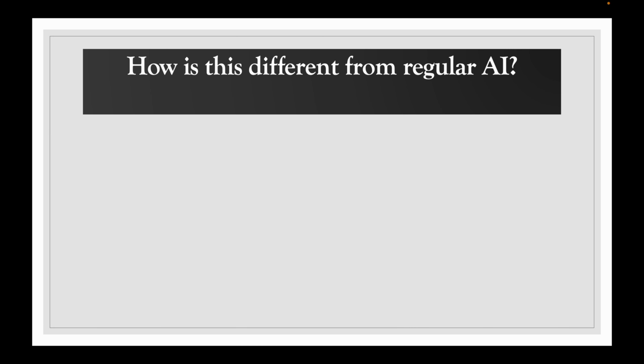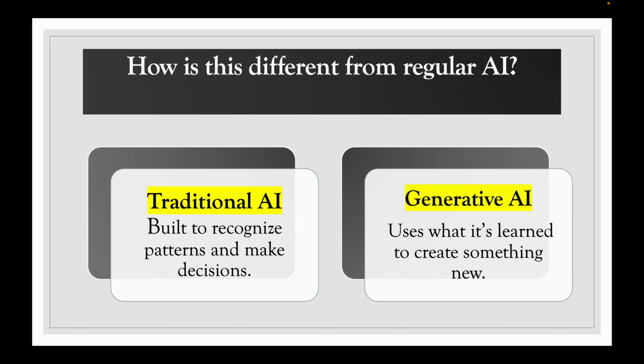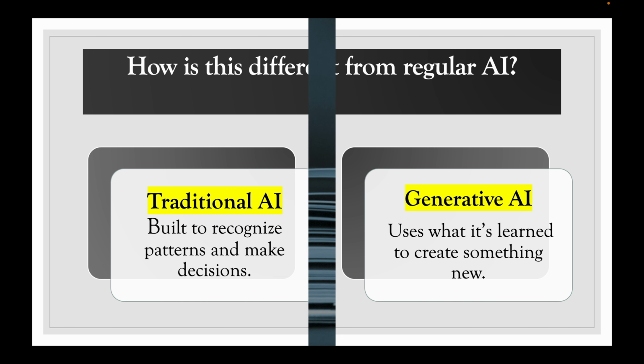So now let's see how Gen AI is different from regular AI. Traditional AI is built to recognize patterns and make decisions. It is great at analyzing. An example is recommendation systems. However, generative AI goes a step further. That means it uses its earlier knowledge to create something new. An example is writing an original poem that never existed before.